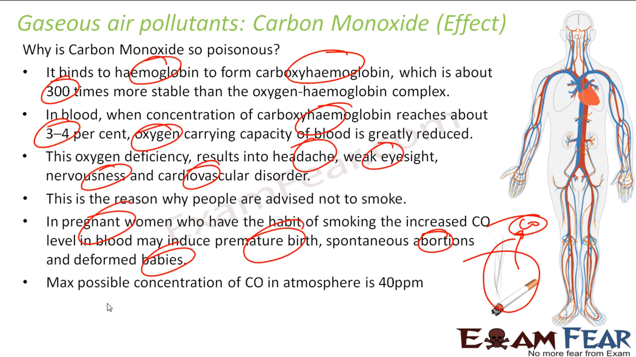Correct? As I told, the maximum possible concentration of CO is 40 parts per million. Yeah, it is 40 parts per million. I think in the previous slide I told it's 10 to the power minus 4 parts per million. That's wrong. It's 40 parts per million.